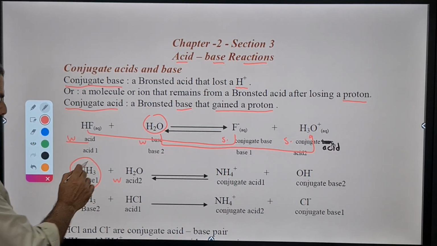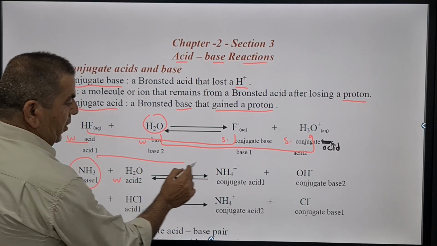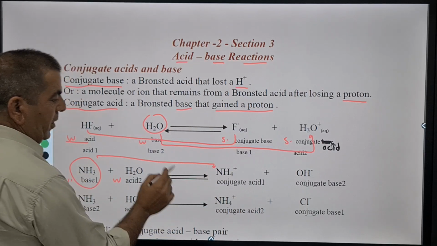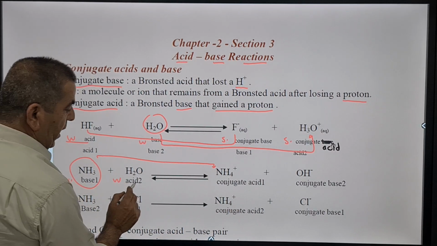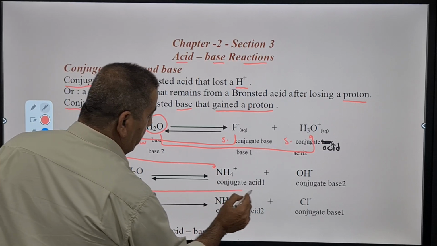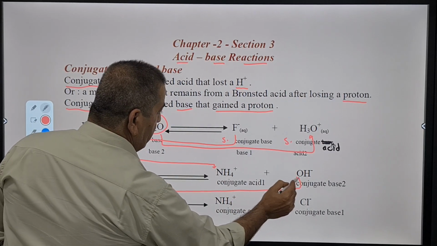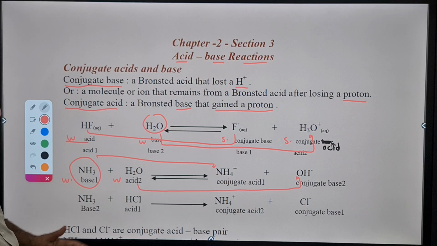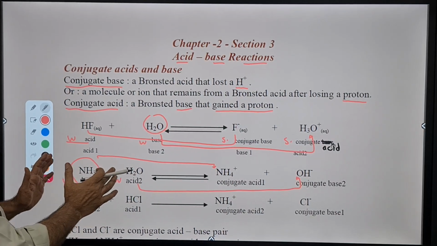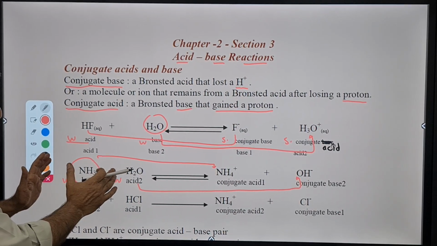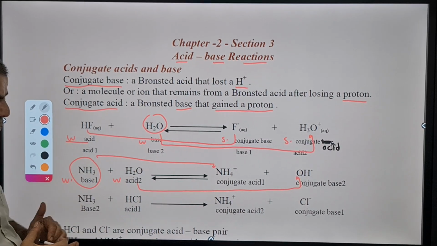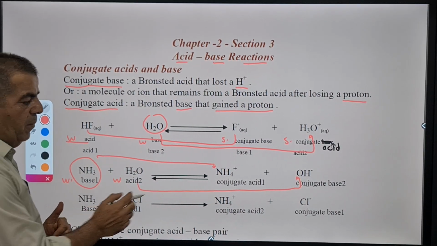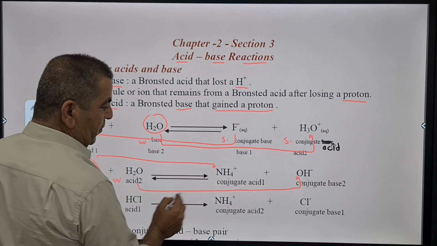What about the conjugates? Ammonia and ammonium cation are the first conjugate pair. Water and hydroxide are the second conjugate pair. We have weak reactants with weak species on the left, so on the right we will have the strong ones. What about ammonium?